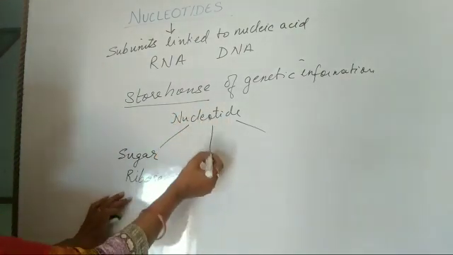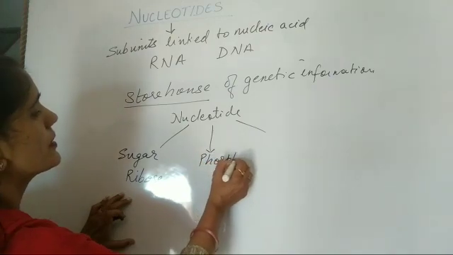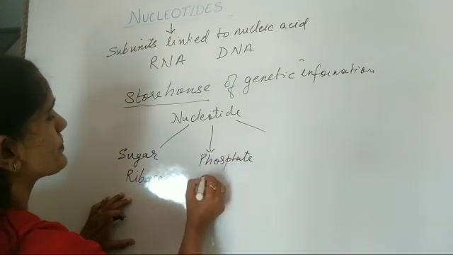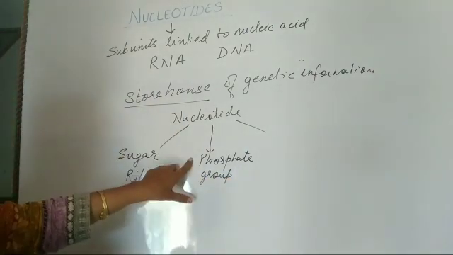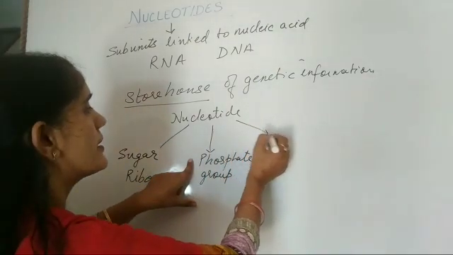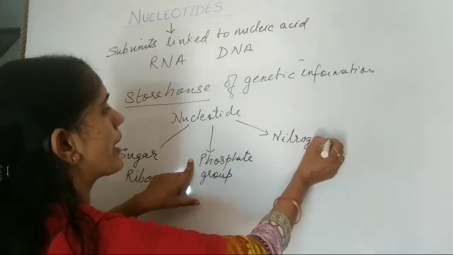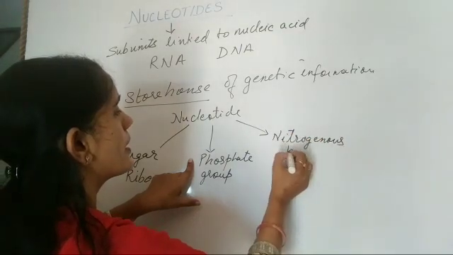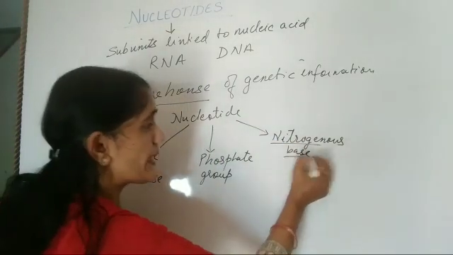Now, second part is the phosphate group. So, nucleotides contain a phosphate group and a nitrogenous base. And what is this nitrogenous base?